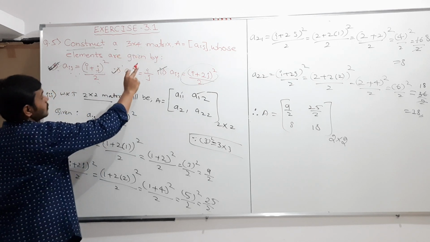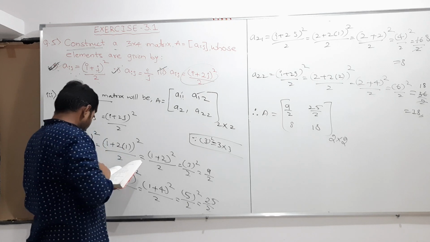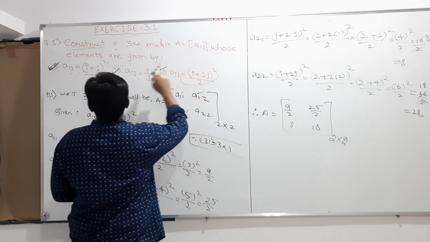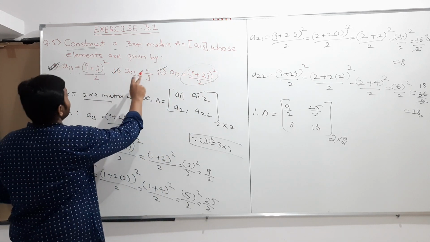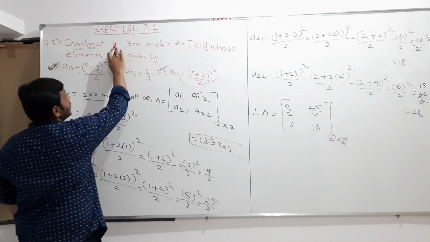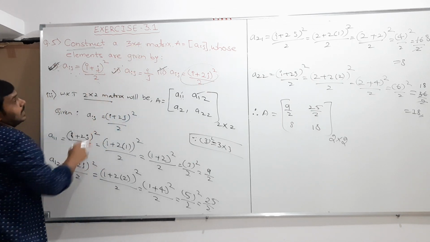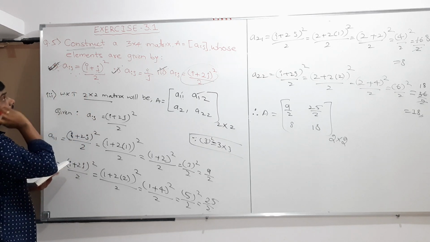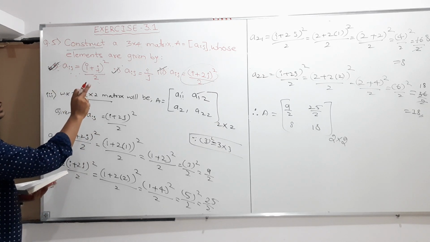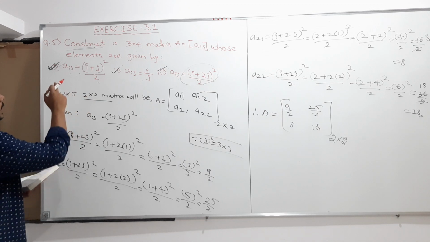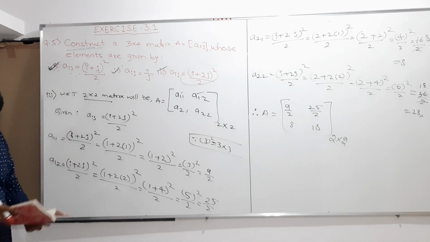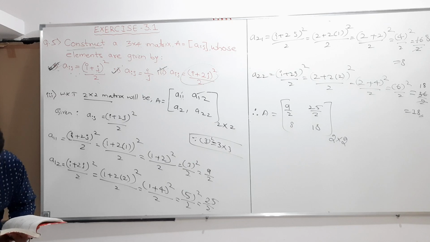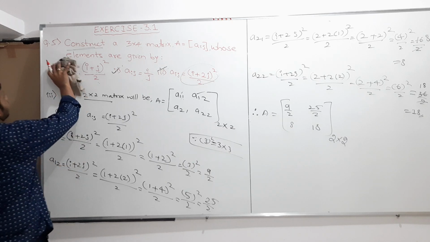Construct a 3 cross 4 matrix A is equal to Aij whose elements are given by. Here they changed the order as well as the elements pattern a little bit.